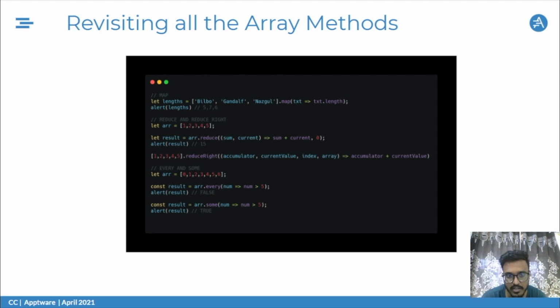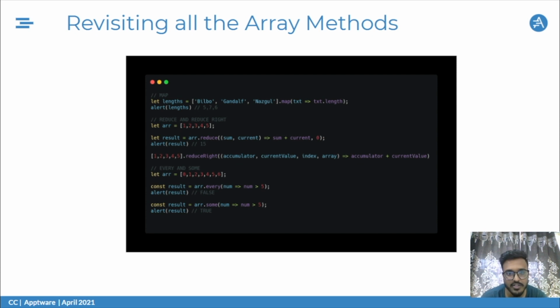When I run this loop, the sum starts with the value 0, which goes with plus current. Initially the current would be 1. So 0 plus 1 is 1. Then 1 plus 2, the sum becomes 3. Then 3 plus 3, that is the current value now, and it goes to 6. That is how the whole result is reduced to 15. So we get the addition out of it.